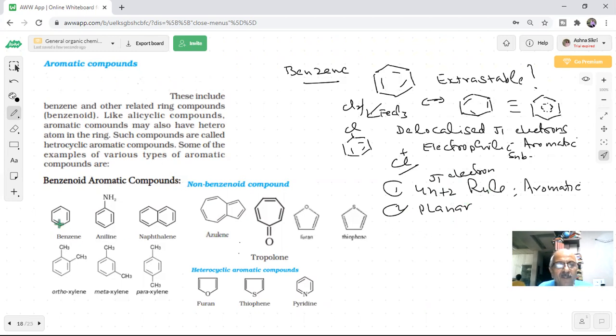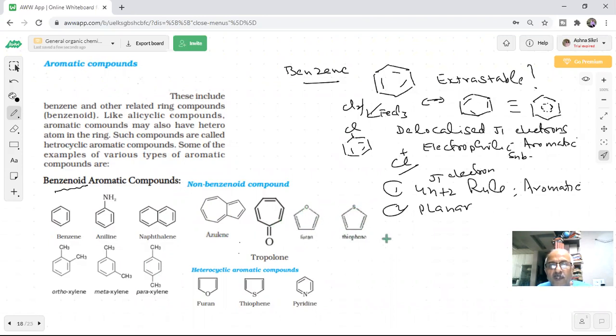So here are benzene, aniline, naphthalene. They are all examples of benzenoid aromatic compounds. They have a benzene ring, yes or no? But non-benzenoids are also known. Non-benzenoid: see azulene, tropolone, and some of these we have represented, furan. Furan is very important. Azulene, thiophene. There it has sulfur. This has a hetero atom also.